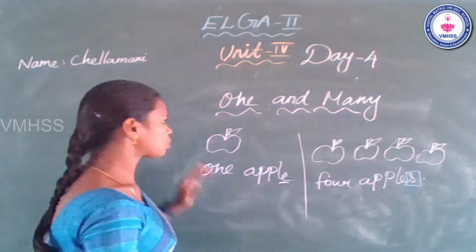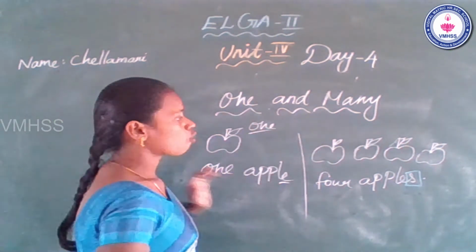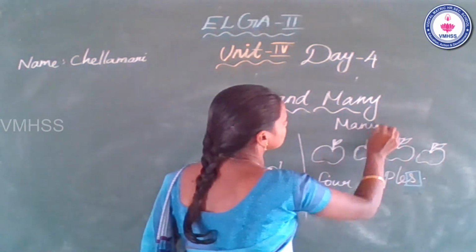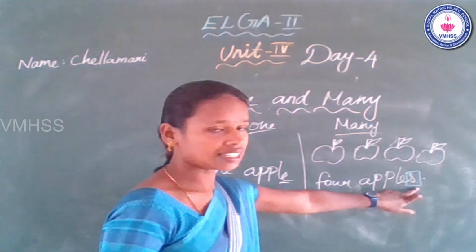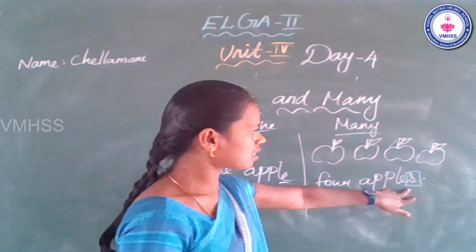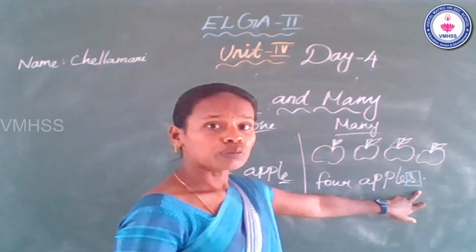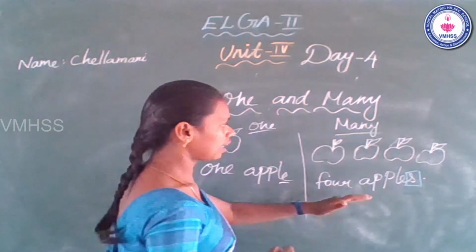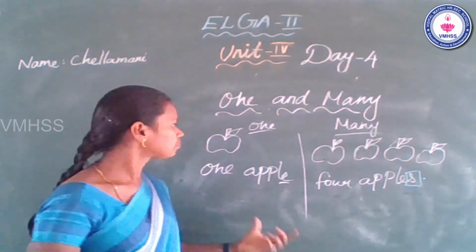Is that clear? This is one, only one apple. This is four apples. So this is many. Okay. We add -s at the end, see this? At the end of the name to name more than one object. Is that clear?